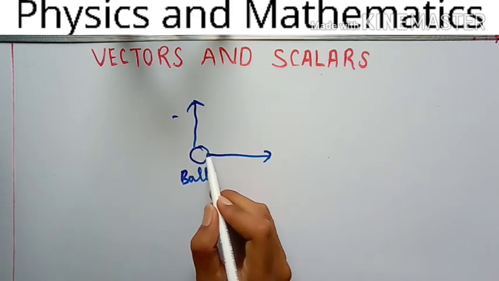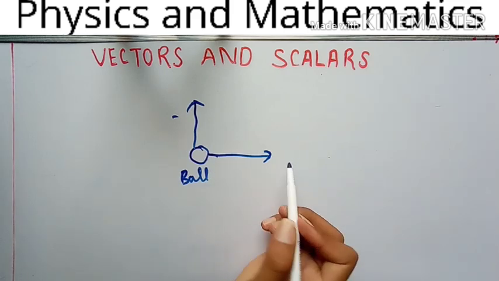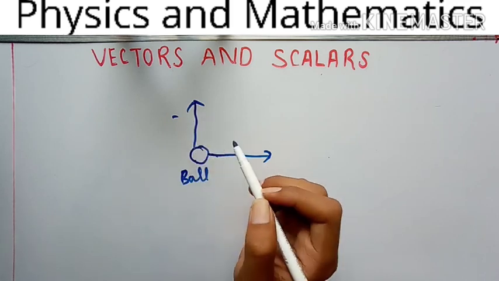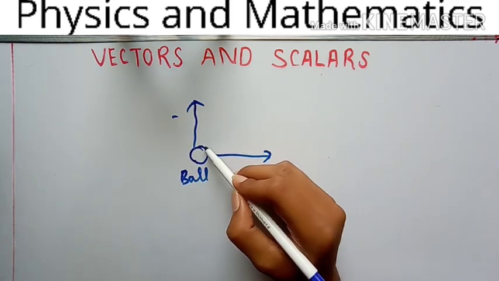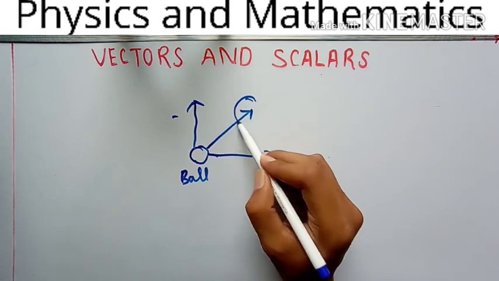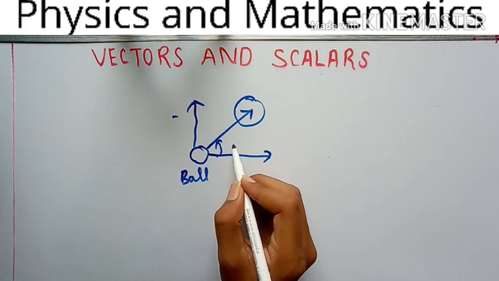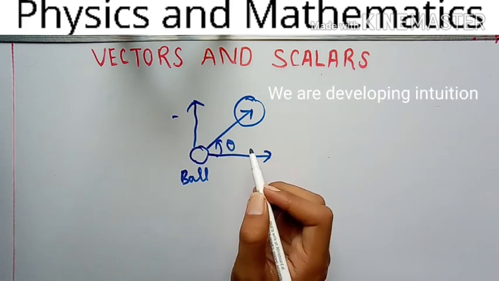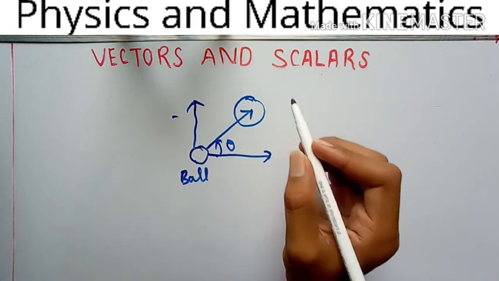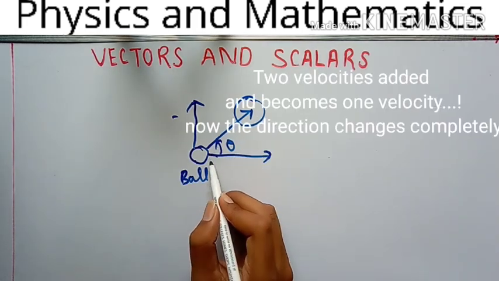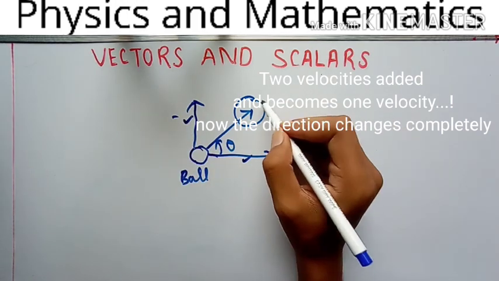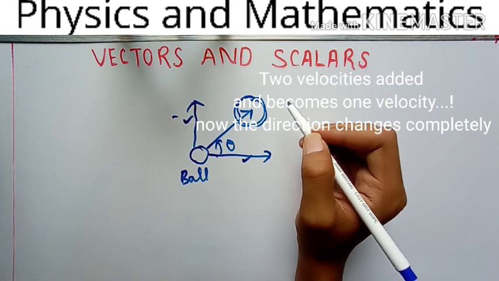The ball wants to go in this direction and also in this direction, but because they are applied simultaneously, the ball will go in this direction. Understand? This direction will be specified by angle theta, and we have to calculate this theta. Soon we will do it. So let's see that the two velocity components become one component.